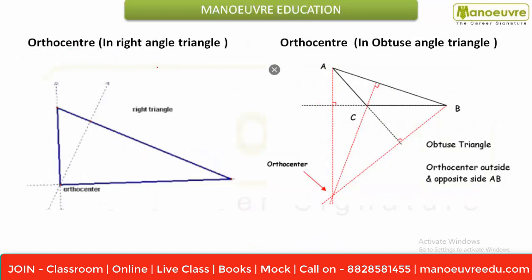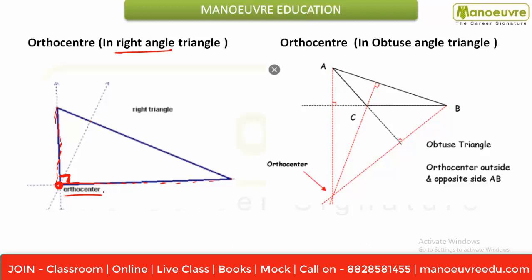Now we are going to see some varieties in orthocenter. So this is your right angle triangle. We are going to see orthocenter on a right angle triangle. I can say that in a right angle triangle, here it is making 90, and this side is also making 90 degree. So two sides are joining here. You can also say that the third will join here only, so here it will make the orthocenter.